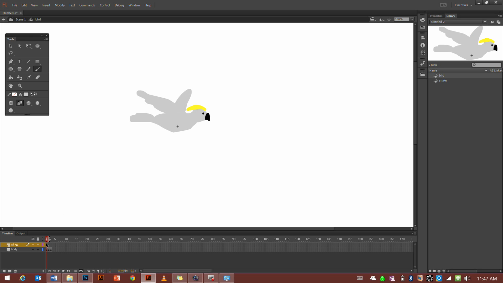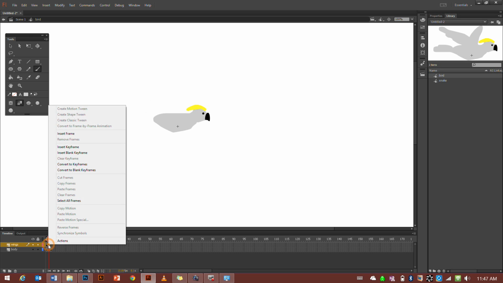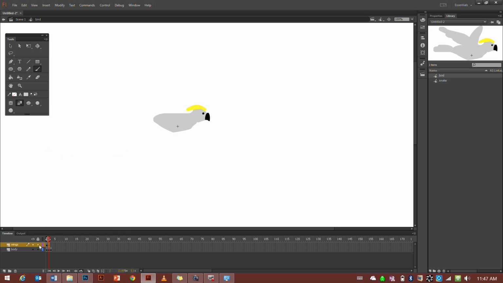Wings up, and then insert blank keyframe on the wings layer, onion skin so I can see where the old wing and tail was, and paint it as it's moving, so slightly further down as the wings in their flapping motion. And then the same thing on this side.